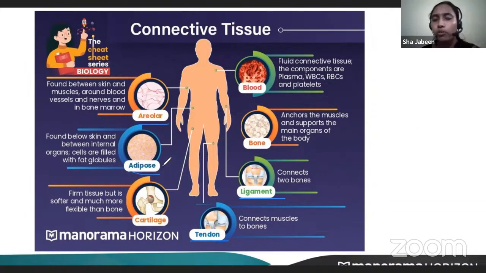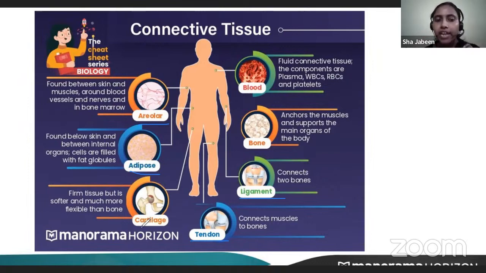Then we have adipose tissues. Adipose tissues are very important. They are fat tissues, but too much is also very harmful because they act as an insulator. They do not allow any heat of the body to pass out. Similarly, they will not allow any outside cold temperature or heat to come inside our body. They are usually found below the skin.